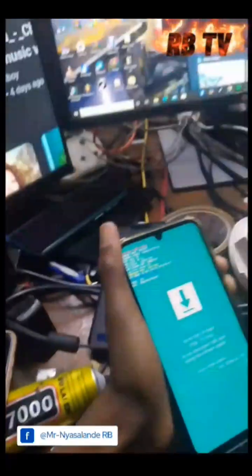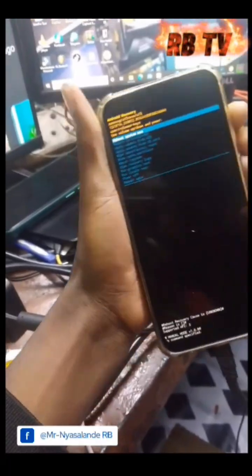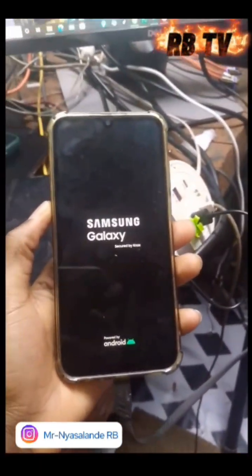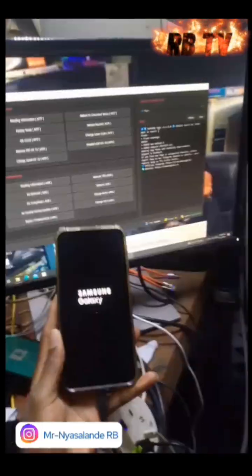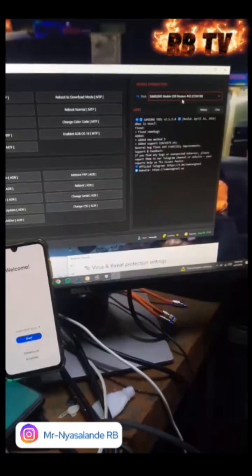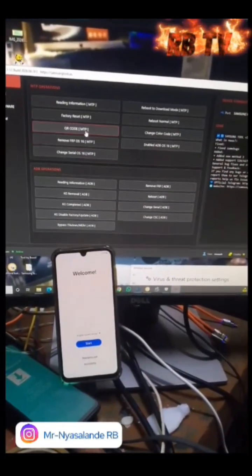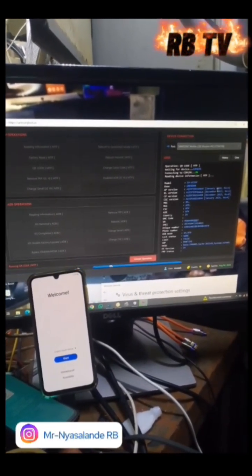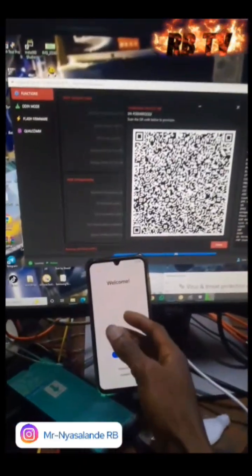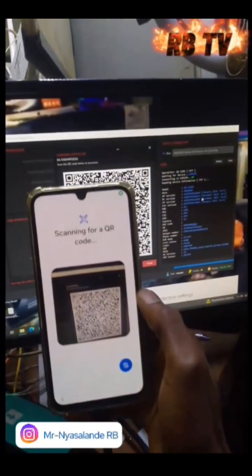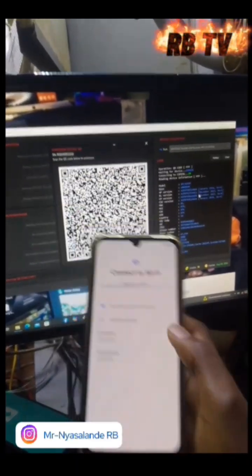What you can do here, plug a cable, and you have to format the phone first. So you open your Samsung. Once it's opened, you can see here the phone is connected. Then open QR code. So you have to scan like this. Connect to Wi-Fi.